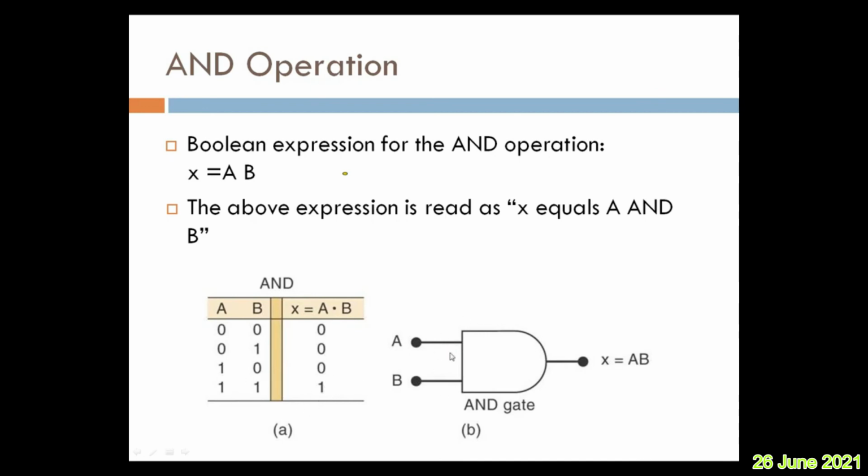You see how the AND operation is represented with the gate. Same two inputs, output will be a dot b. Only ab is written means it is understood that it is a dot b, right?